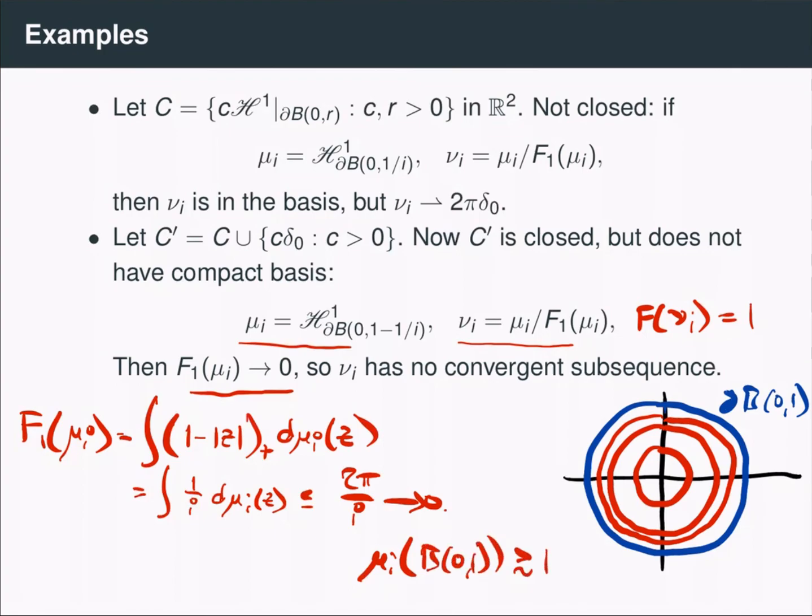In fact, they're always at least pi. But then if we divide by f1 of mu_i, nu_i of the unit ball will go to infinity. And so there's no way that any subsequence of nu_i can possibly converge weakly to any Radon measure.